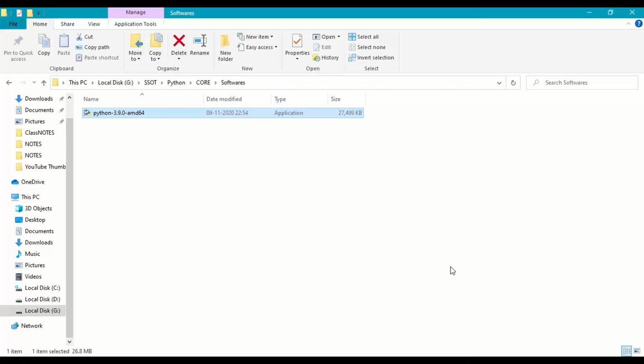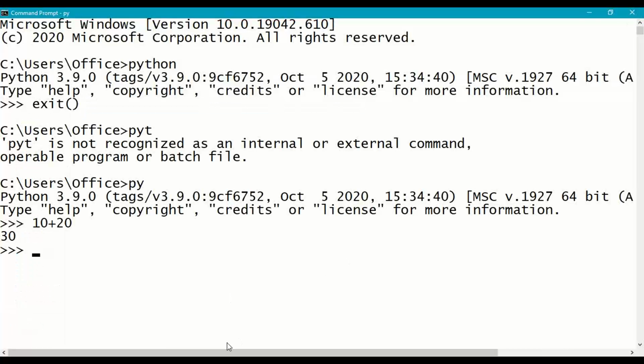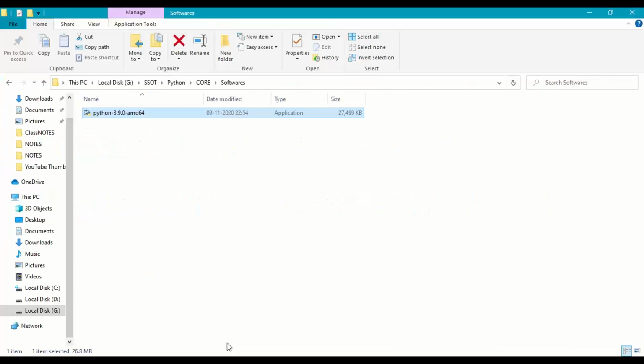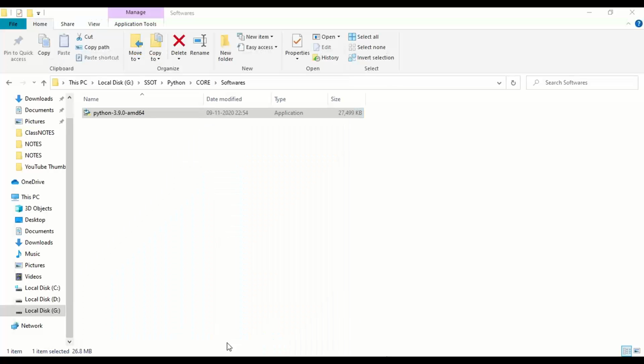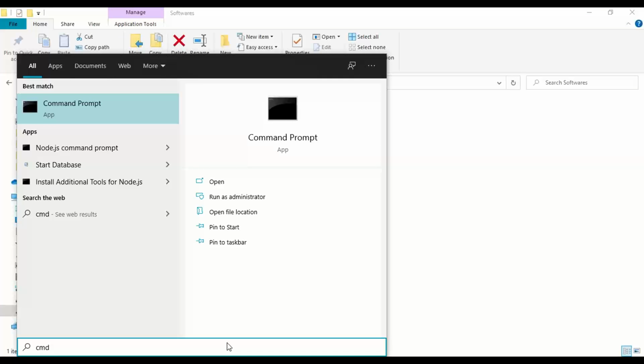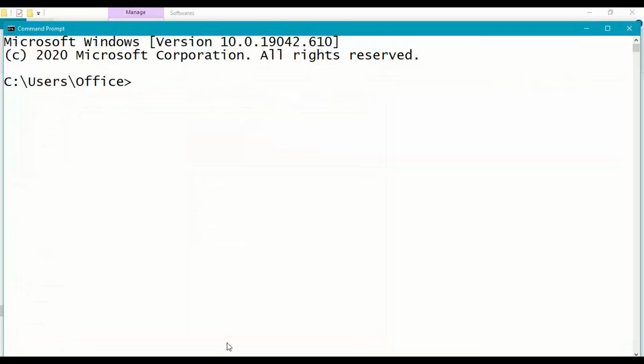But before that, we'll confirm in the command prompt also. Open the command prompt and call the exit function, and it will come out of the Python interactive mode. Again we say exit, and it will come out of the command prompt. Now open a fresh command prompt: click on the start button, type cmd, open the command prompt and type py.